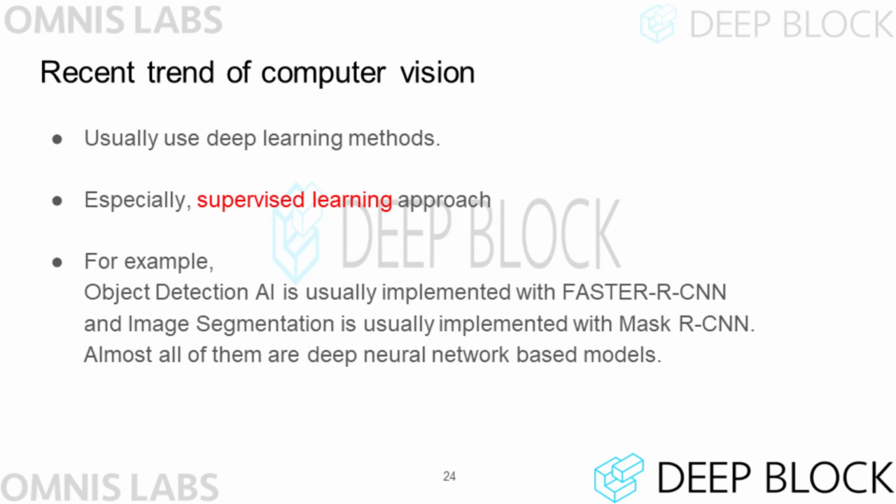Recently, deep learning technology has been used to implement various computer vision technologies. In particular, supervised learning techniques are widely used in computer vision AI models. For example, a recently used object detection model is a neural network model called Faster R-CNN. And Mask R-CNN, which is widely used for image segmentation, is also a neural network model.